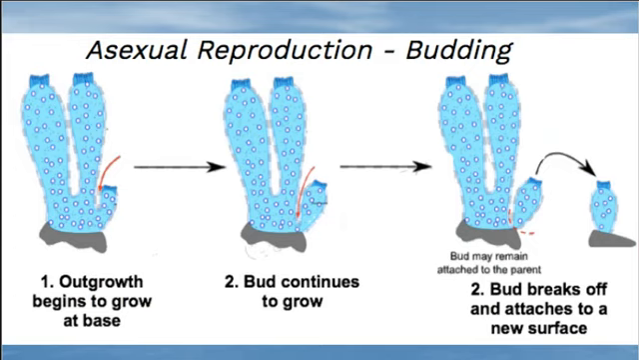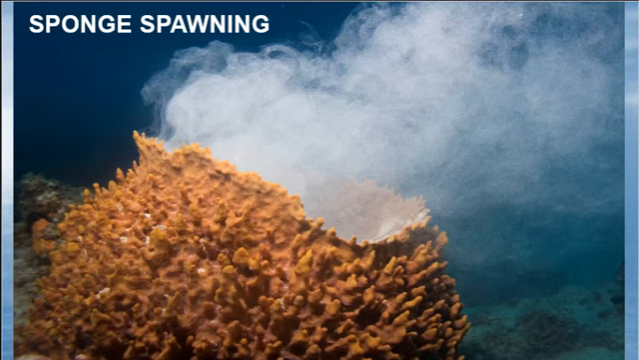All right, so here we go. Here's a little bud forming on the side, and it'll just pop off and form its own little sponge right there. That's asexual reproduction. Here is spawning, so it's releasing all of those gametes into the ocean to meet up with the gamete of the other type. It gets smoky.